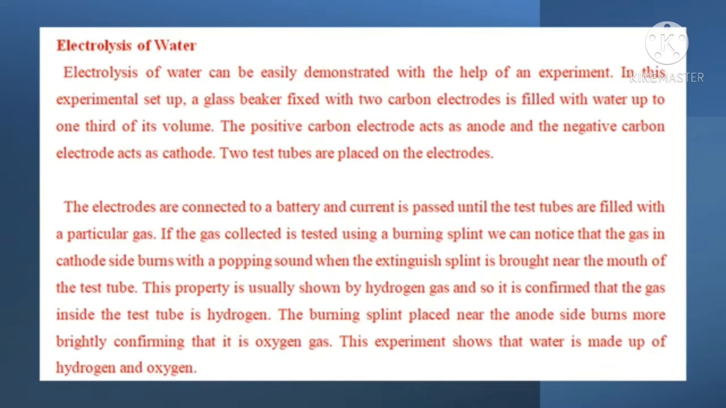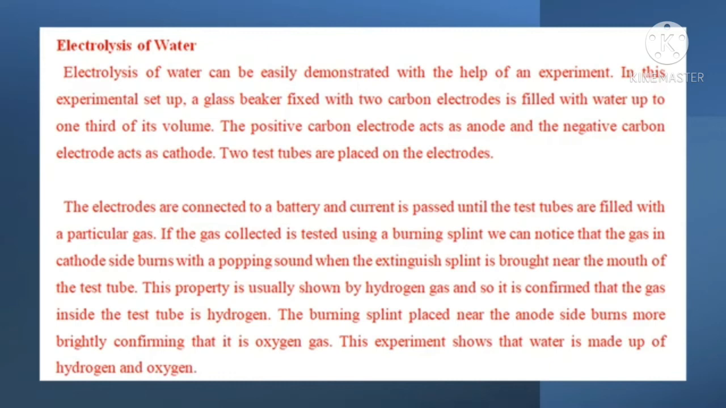notice that the gas on the cathode side burns with a popping sound when the burning splint is brought near the mouth of the test tube. This property is usually shown by hydrogen gas, and so it is confirmed that the gas inside the test tube is hydrogen. The burning splint placed near the anode side burns more brightly, confirming that it is oxygen gas.